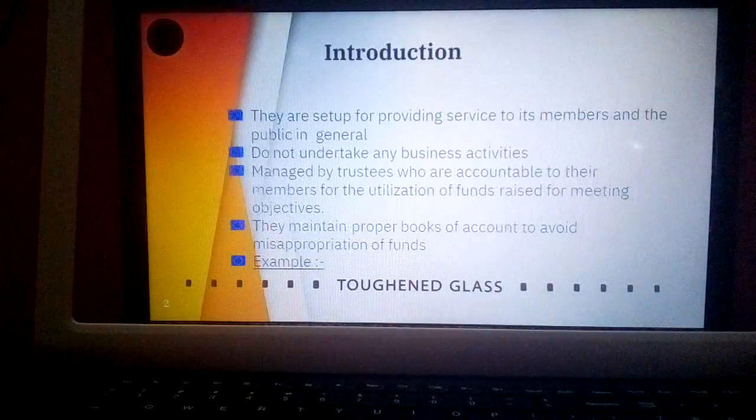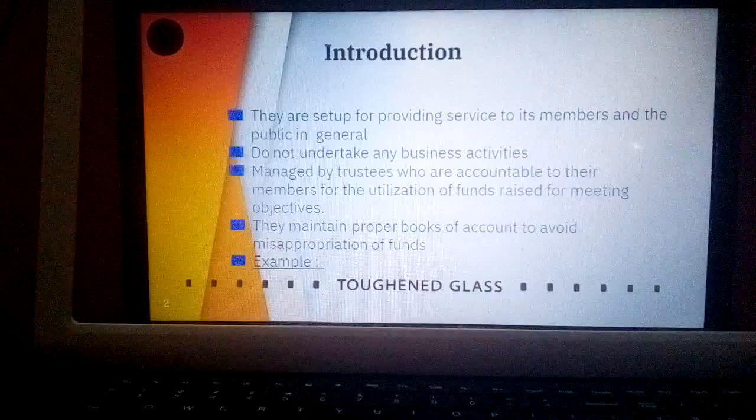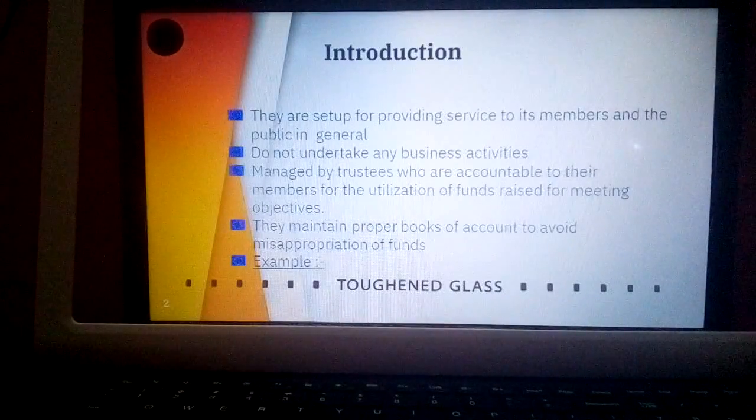If they utilize any fund, for any reason, they need to give details of that utilization, for which purpose they have used it, what amount they have used, all of it needs to be communicated properly to their members, because there is no owner-subordinate relationship, all are equal in an NPO.